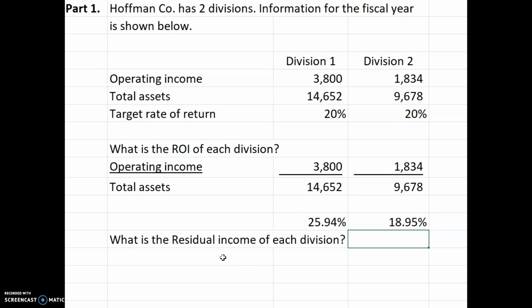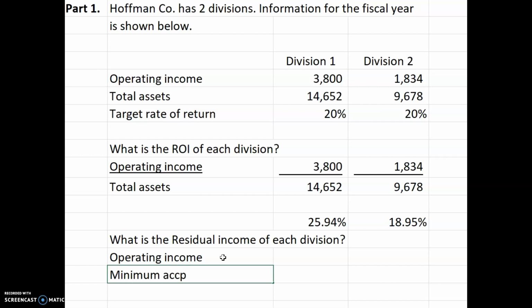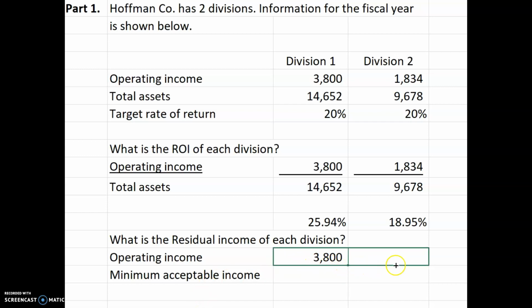So the residual income, we take the operating income and we subtract the minimum acceptable. Okay. So we've got the operating income for each division, and the minimum acceptable income is going to be the 20% times the total assets.